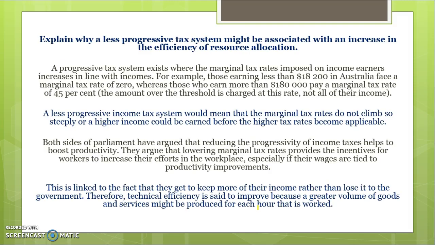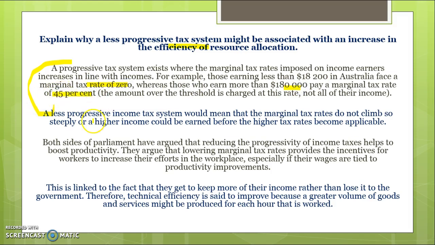Just lastly, one question that you may come across. It talks about why a less progressive tax system might be associated with an increase in efficiency. So the idea here is you need to be able to define what a less progressive tax system means. So it means that marginal tax rates are not going up as fast. So those earning less than $18,200 at the moment pay 0%. Those that earn over $180,000 pay 45 cents.